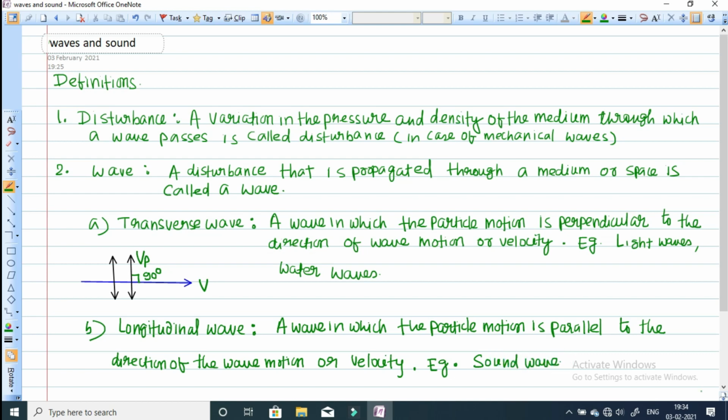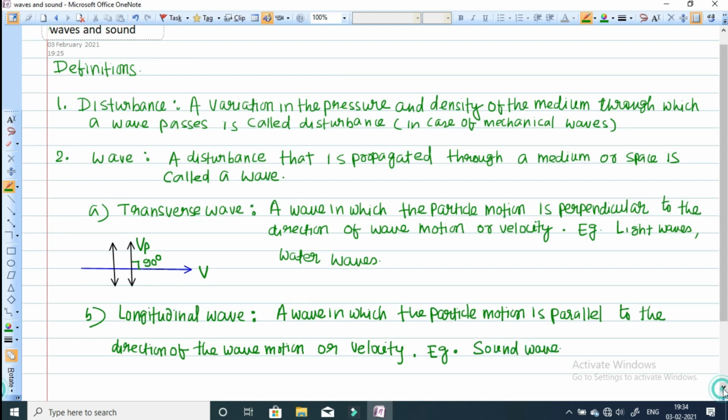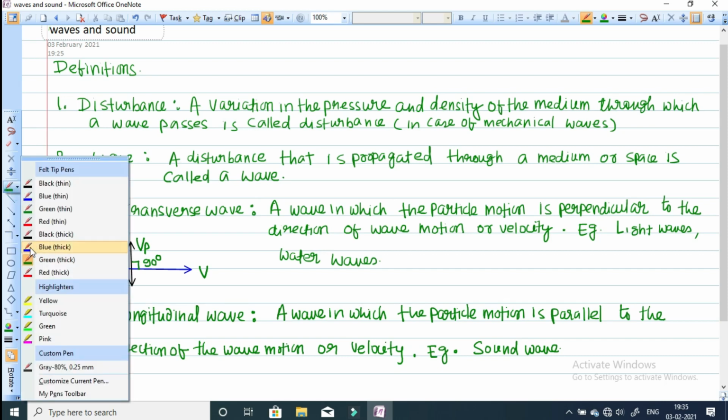In a longitudinal wave, the direction of wave propagation and the oscillation of the particles of the medium, due to which the disturbance is traveling, are in the same direction.